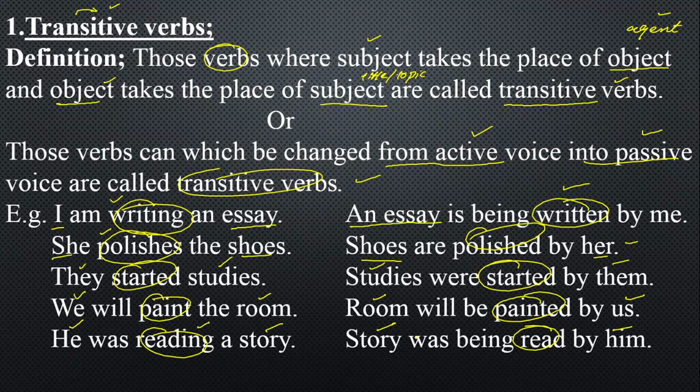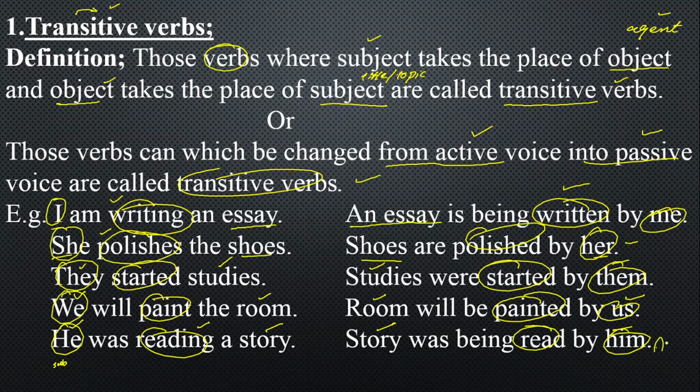For more detail, I will be sharing the link in the description box, where you can understand the rules of changing active voice into passive voice. I have already discussed a little bit, but for the detail, you can go there for learning it. Like I, she, they, we, and he are changing into me, her, them, us, and him. Here, I, she, they, we, and he are called your subject, and when you change them into passive voice, then they are called agent.